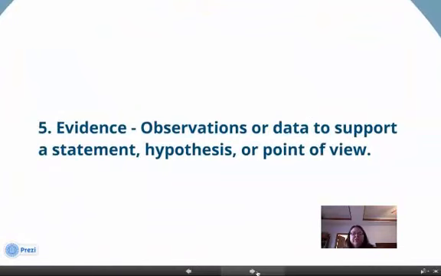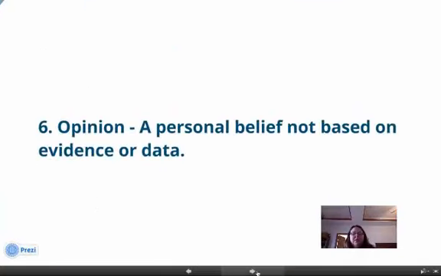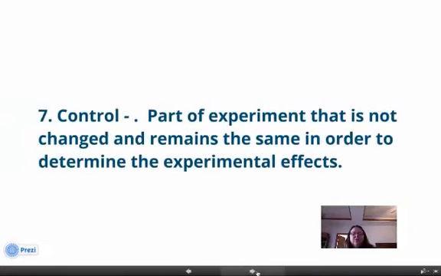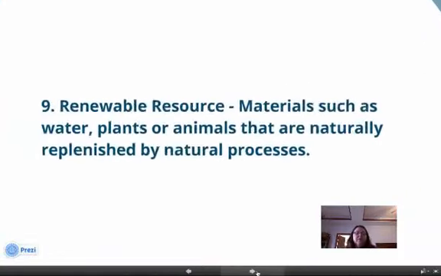Inference, a conclusion based on observations or what is already known. Evidence, observations or data to support a statement, hypothesis, or point of view. We use evidence all the time in our RAT-C. Opinion, a personal belief not based on evidence or data. Control, part of an experiment that is not changed and remains the same in order to determine the experimental effects.